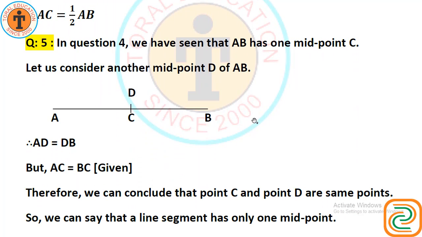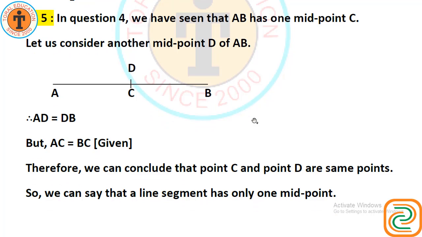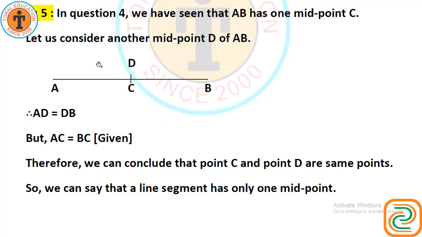Question number 5 of this exercise. Question number 5 says that in question number 4, point C is called a midpoint of line segment AB. Prove that every line segment has one and only one midpoint.